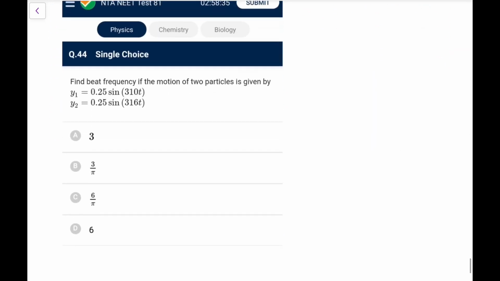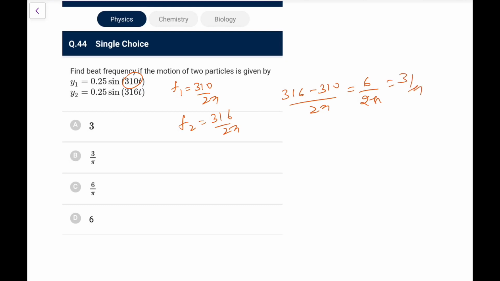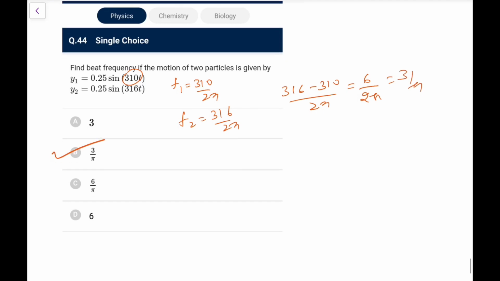Next, find the beat frequency if the motion of the two particles is given by, okay, so just look at it. This is omega, 310, it should be pi I think, but okay, whatever. So F1 would be 310 upon 2 pi, F2 would be 316 upon 2 pi, so the beat frequency is the difference, that is 316 minus 310 upon 2 pi, that is 6 upon 2 pi, that is 3 upon pi. Okay, so we have the answer in pi, so 3 by pi.